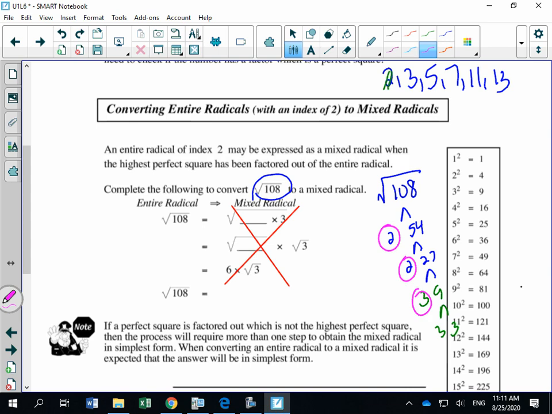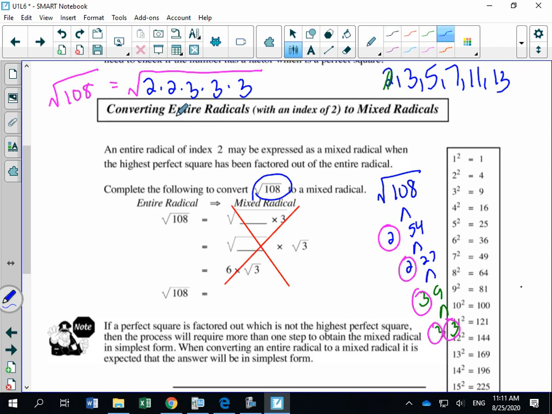Circle all of your prime factors, and now we're going to say, okay, the square root of 108 is equal to the square root of, and let's rewrite this as a product of the primes, 2 times 2 times 3 times 3 times 3. Okay?